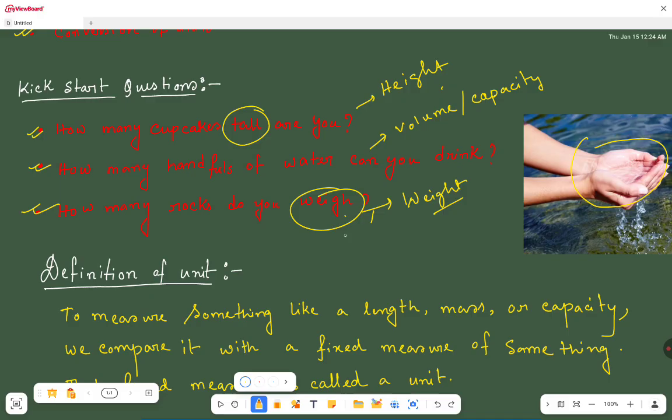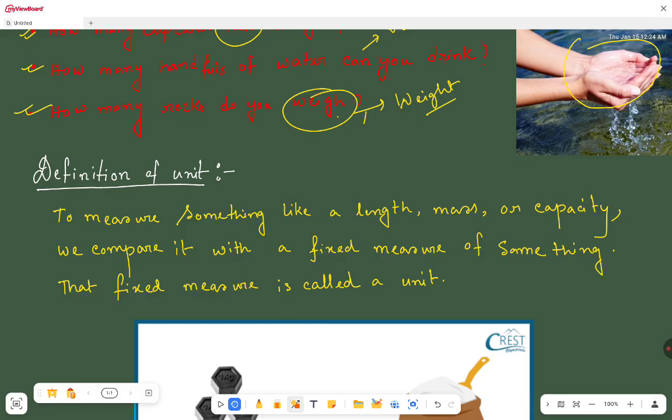So that means we are measuring height, or the weight of our body, or the volume of something, with some units. That means feet, kg, liter. So what is a unit? Now let's see the definition of units.